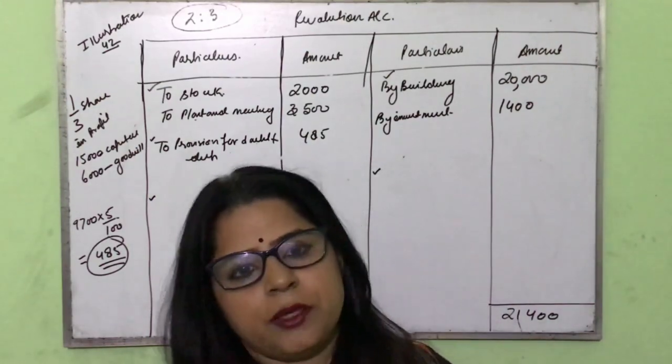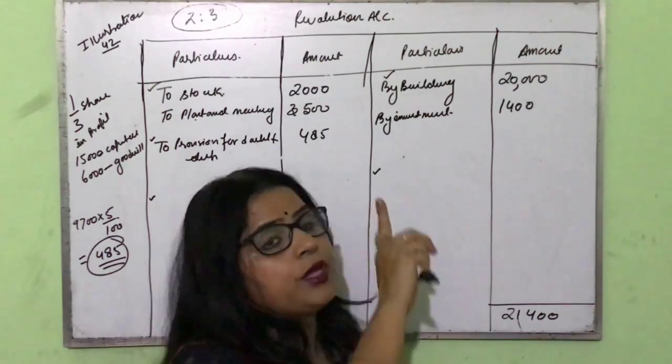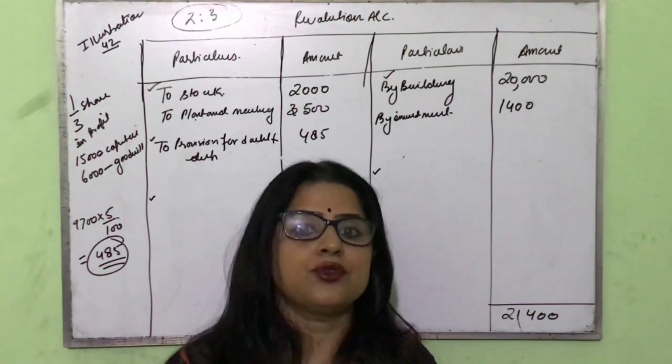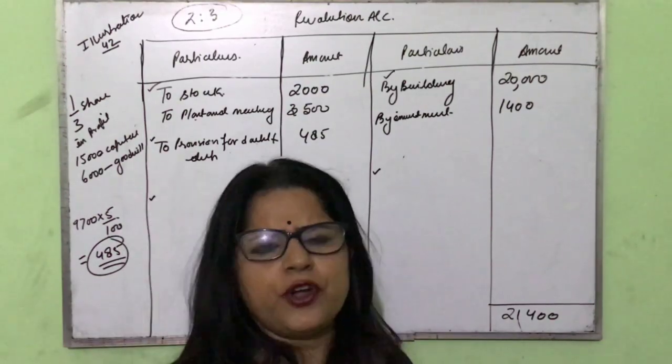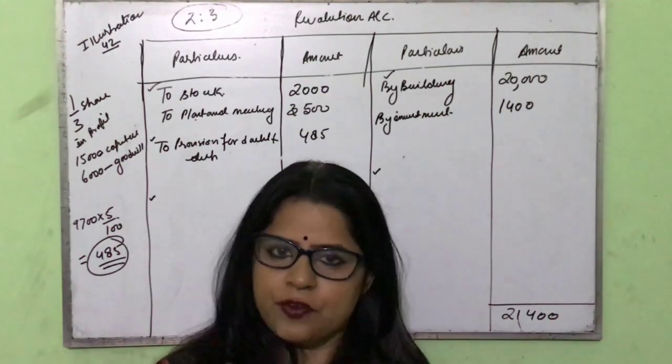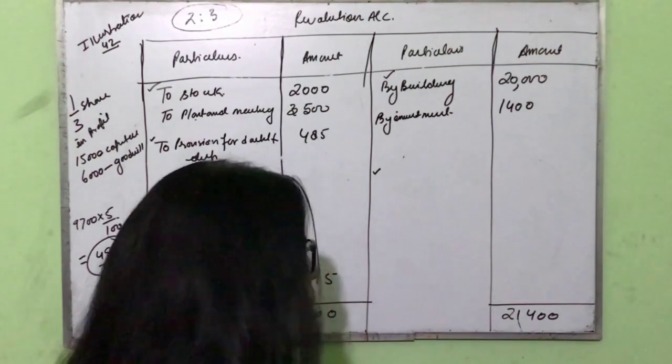So there is no participation of a new partner in the profit or loss due to revaluation. So whatever profit or loss is coming, that will transfer to the existing partners, that is old partners. So let us transfer.